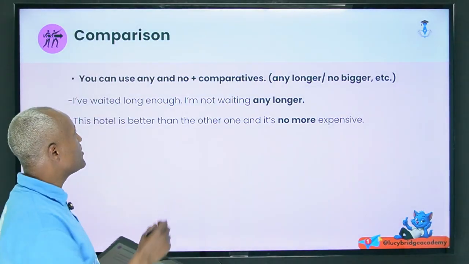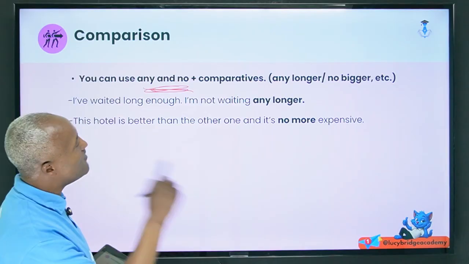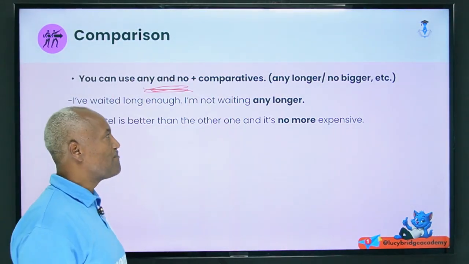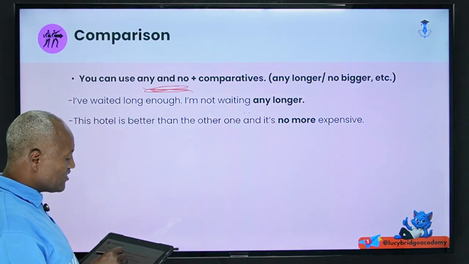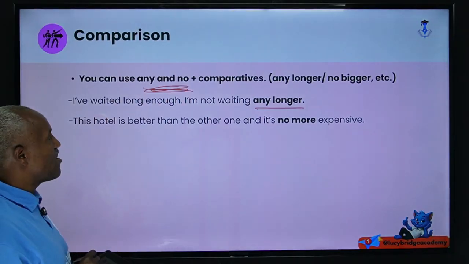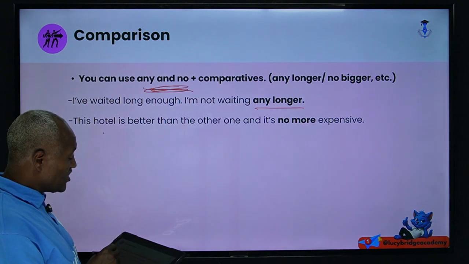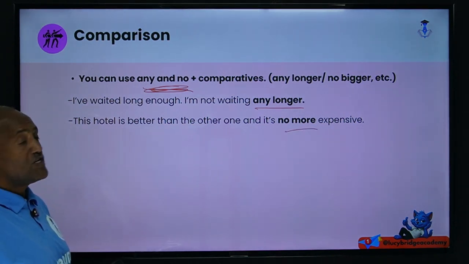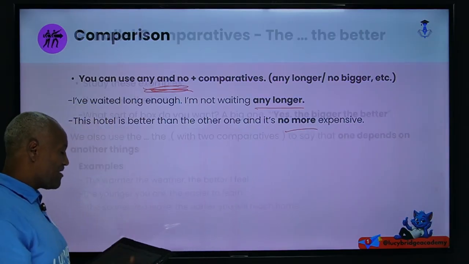The other one is with any and no. Again, any and no are followed by a comparative. We say any longer, no bigger. For example: I have waited long enough, I'm not waiting any longer. This hotel is better than the other one, and it is no more expensive. No more. After no, we use the comparative. So be familiar with this one.